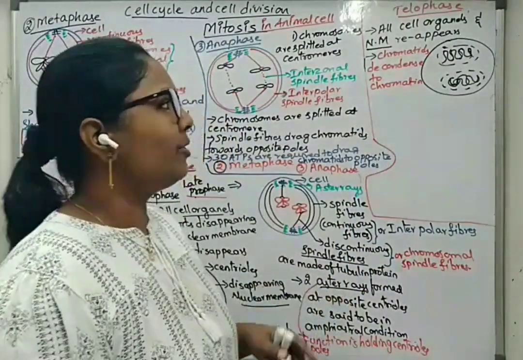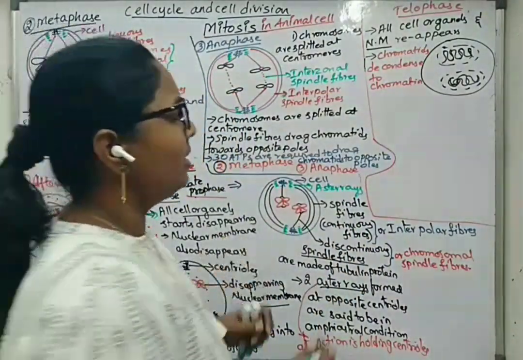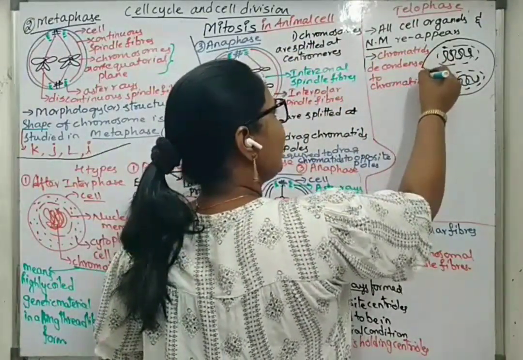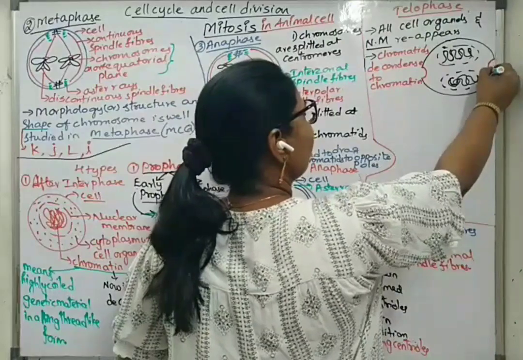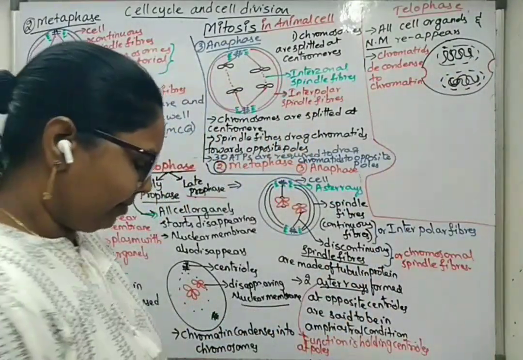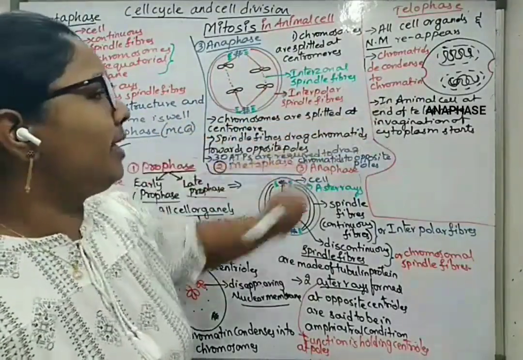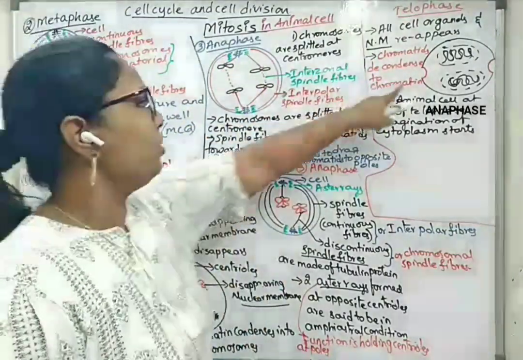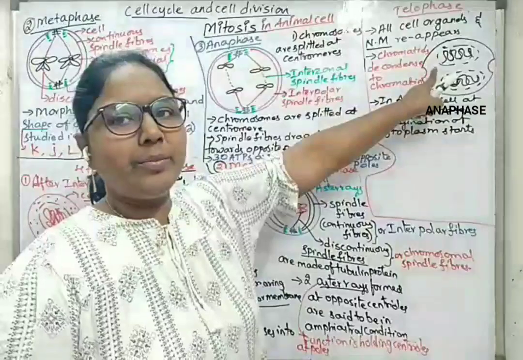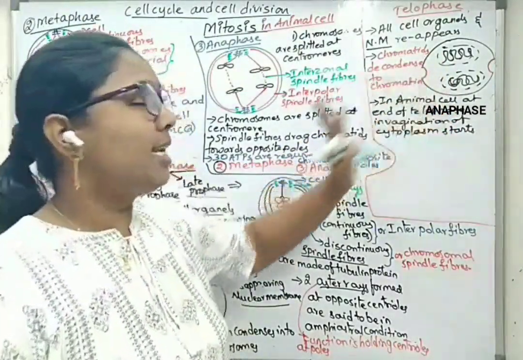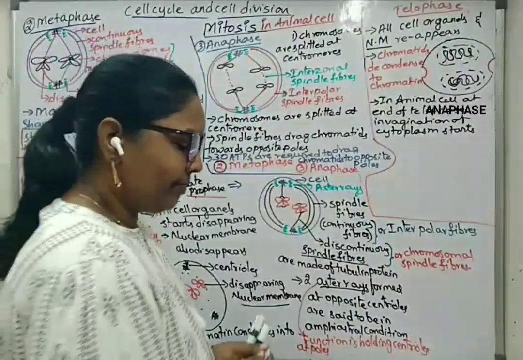At the end of telophase, since we are talking about an animal cell, there will be invagination of the cytoplasm, like this. Spindle fibers, aster rays, everything will be dissociated. Here I did not represent any spindle fibers or aster rays, since they have disappeared now. Cell organelles will start forming now.